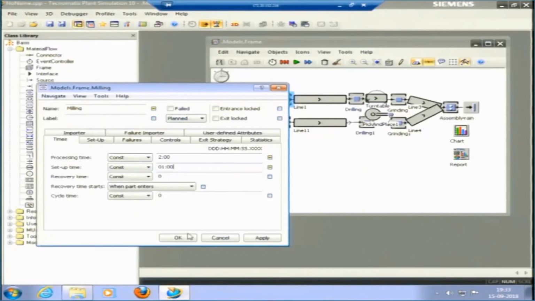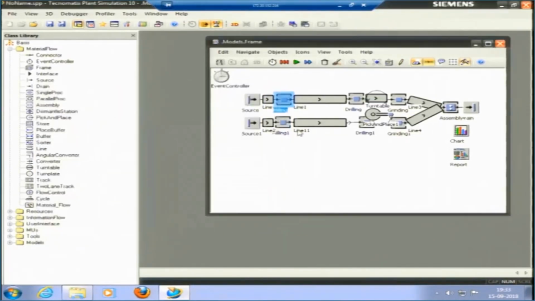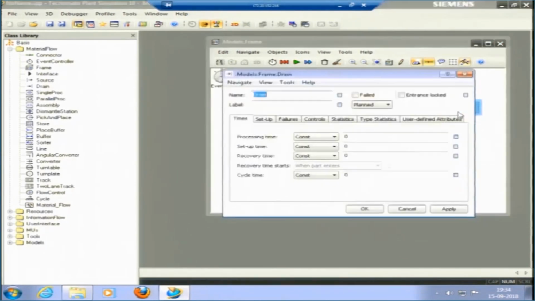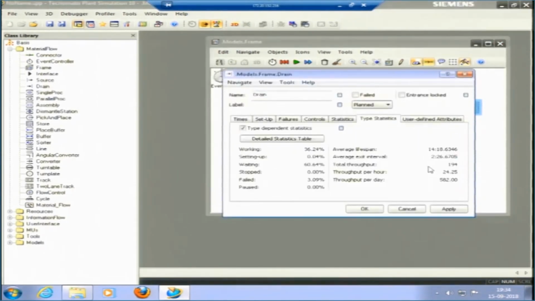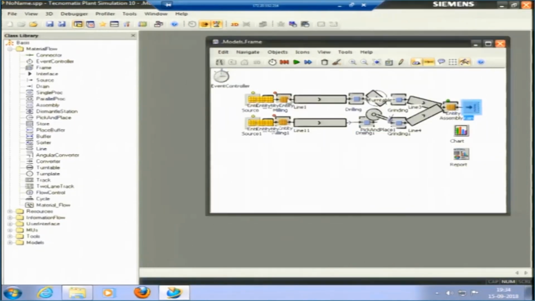If I induce setup time as well and apply, let us see what happens to my throughput now. Only in one line I have put some setup time. So, the throughput is further reduced here. It was 197 pieces, it is 194 pieces now, because the setup time is there now, another 1 minute is being taken. So, total time taken in the milling process in line 1 is 3 minutes now. So, this was a brief introduction about the software, the main objects that we can use.